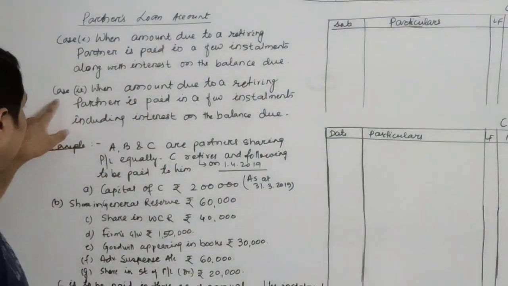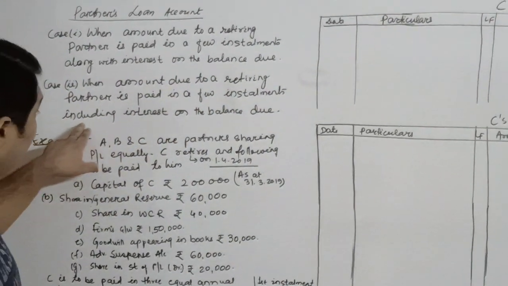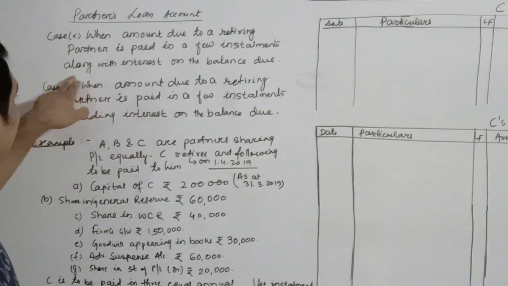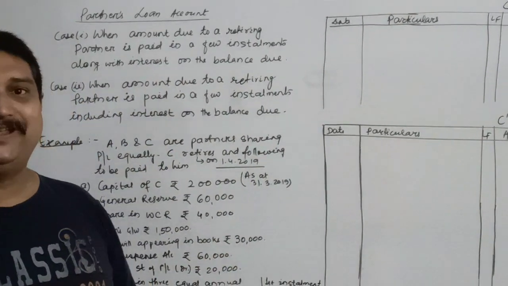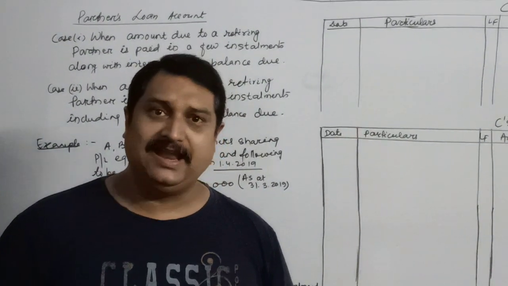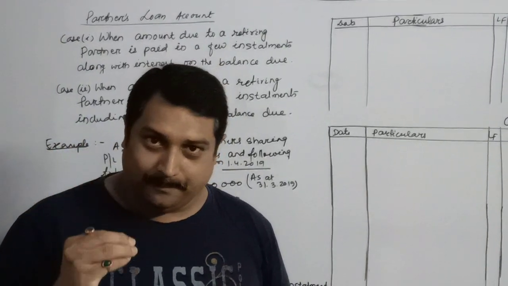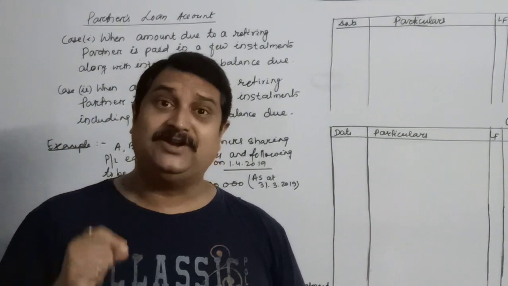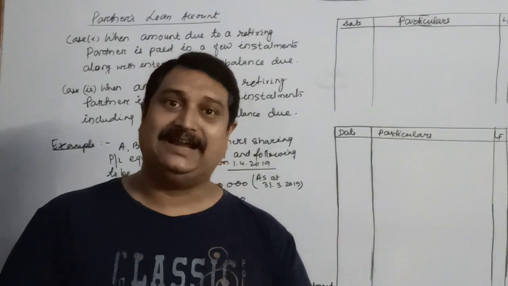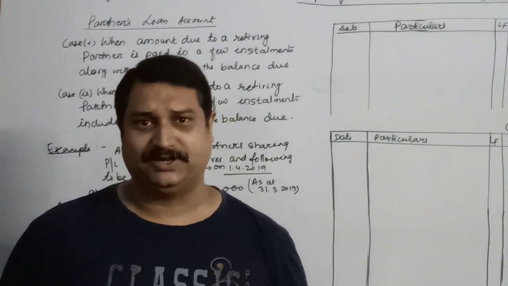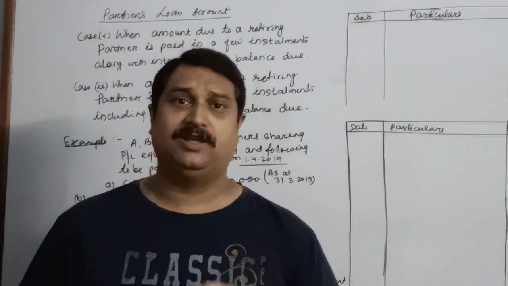But in the second case, the amount due to a retiring partner is paid in a few installments including interest. The first was excluding interest; it was along with interest. But here it is including interest. For example, the question may tell you that a partner is retiring and the amount due to him is rupees 60,000, to be paid in installments of rupees 25,000 each, including interest at the rate of 6% or 10% or 8%, whatever. And whatever is the balance due in the last year will be paid along with the interest.